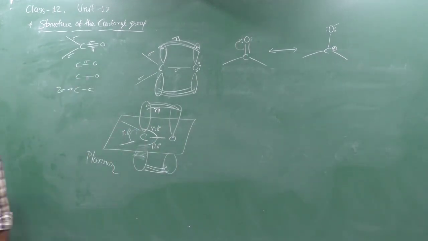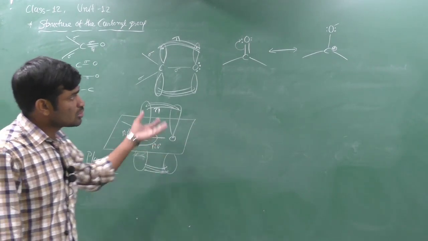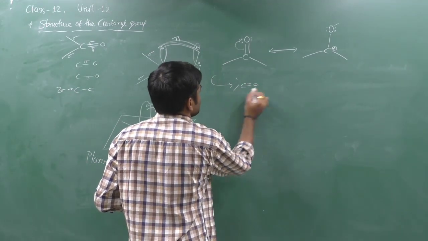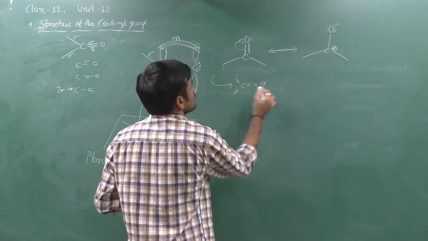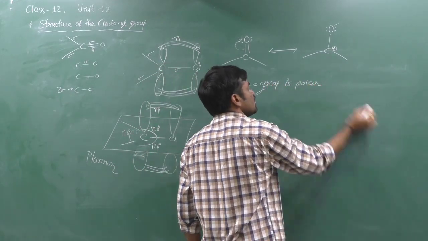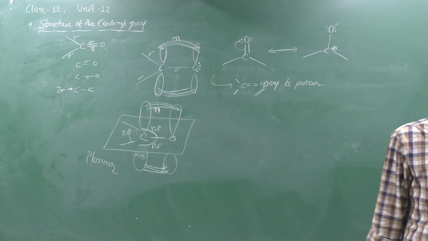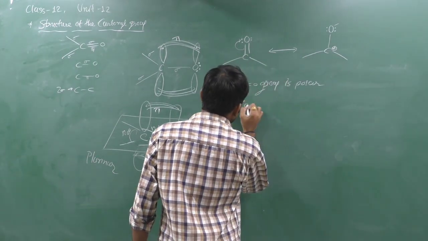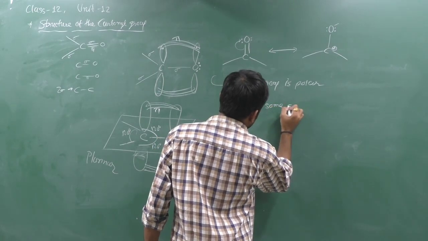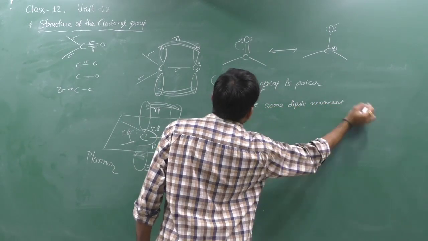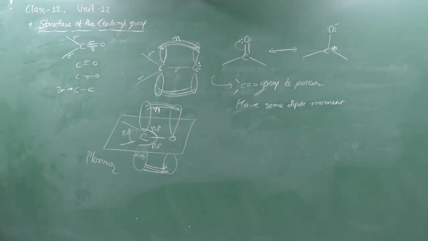Due to these resonating structures, this carbonyl group is polar. It can have some dipole moment.